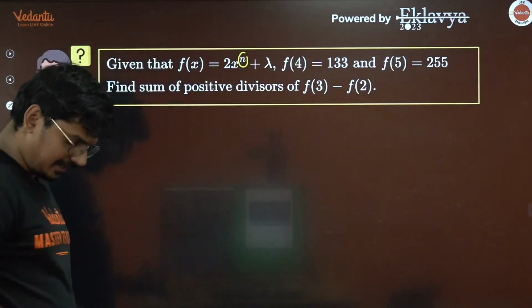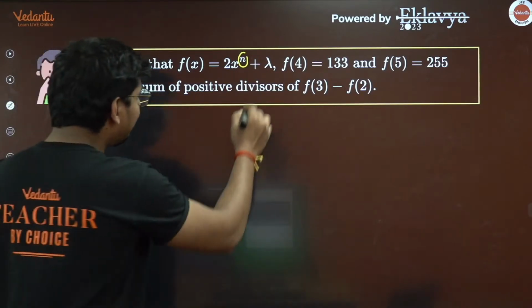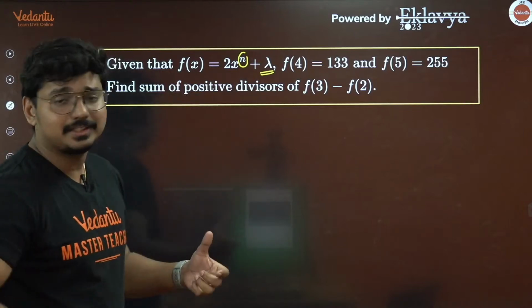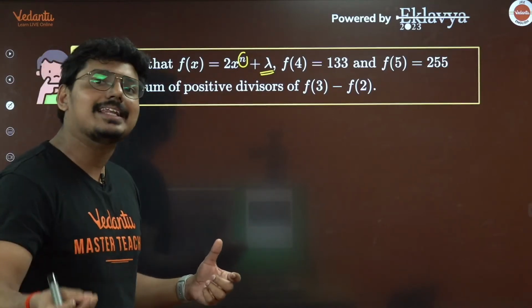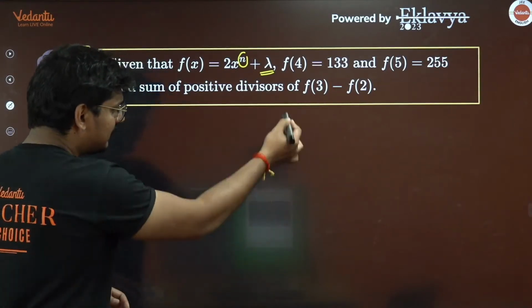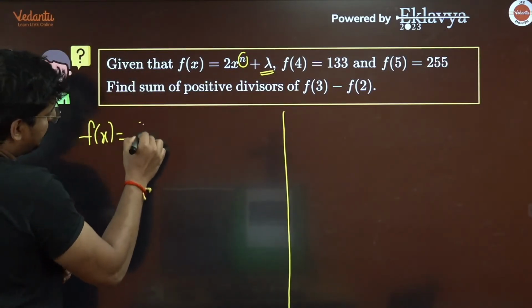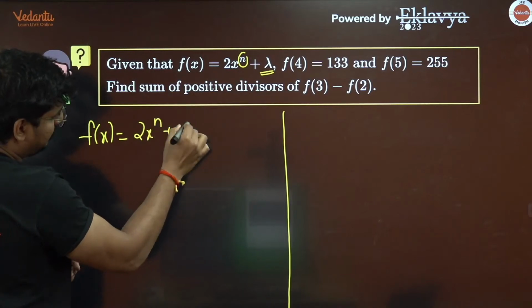One is n, an unknown value. Another one is lambda. We need to figure out what is n and what is lambda. So how do we do that? Simple. Let me just write it this way. f of x is going to be 2 into x raised to n plus lambda.